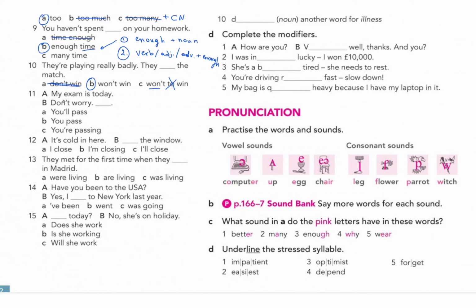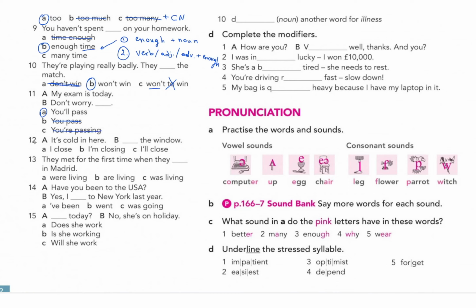11. My exam is today. So A is saying my exam is today. B says, don't worry, you'll pass. You'll pass. This is future prediction without evidence. So we use you will pass. But if the prediction is with evidence, then we use the be going to structure. But here it's just a guess. So we're going to use you will pass. We don't say you pass for future. And you are passing, we don't use for future, guys.